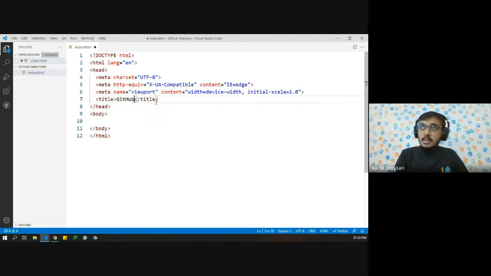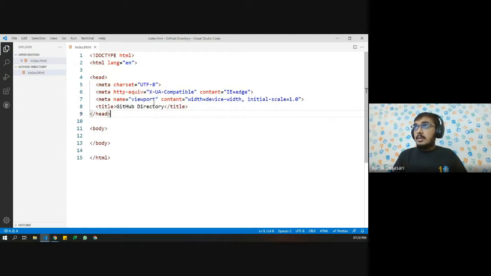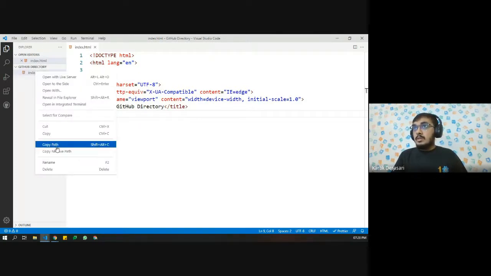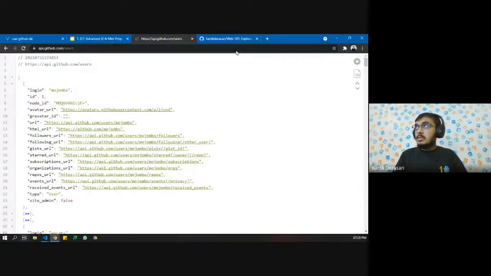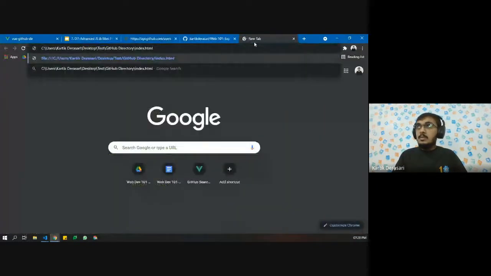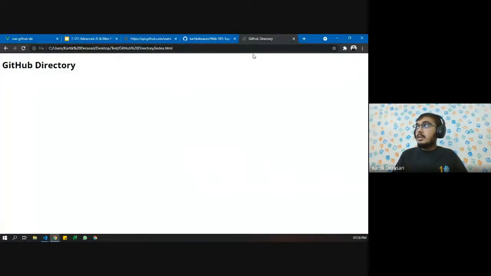Here let us say GitHub directory, and this web page will work on this, let's say h1, GitHub directory. Open the browser. Okay, this is working perfectly.